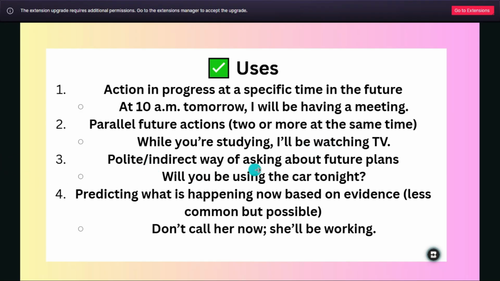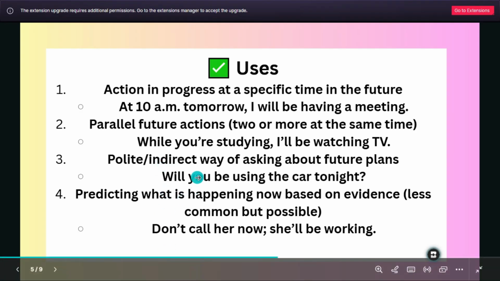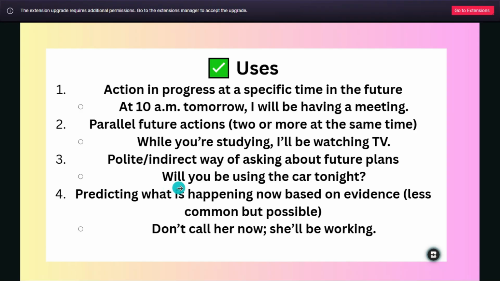Polite, indirect way of asking for future plans. If you're a very polite person and asking indirectly, you will just use the future continuous, and you will just use: will you be using the car tonight?